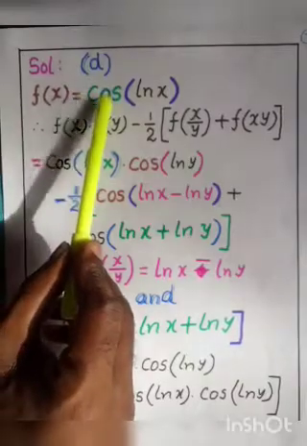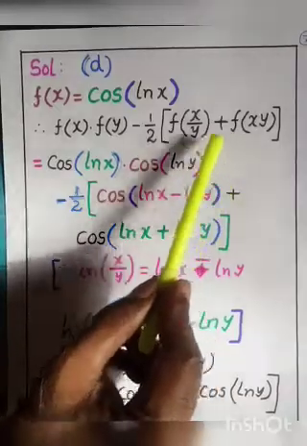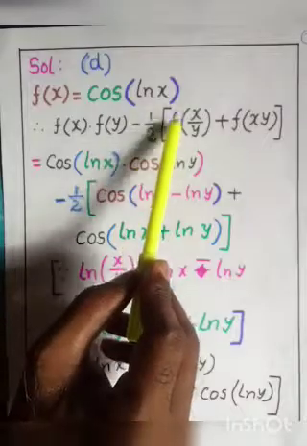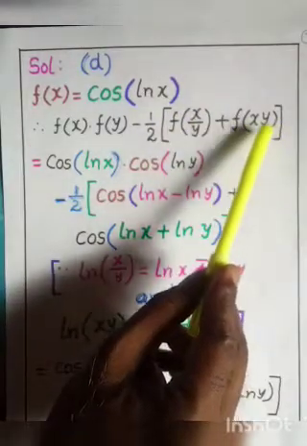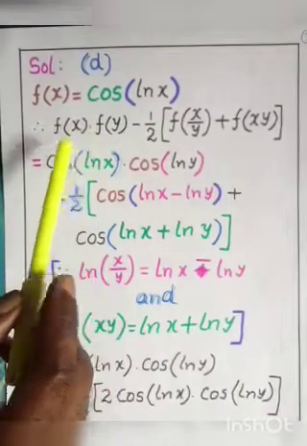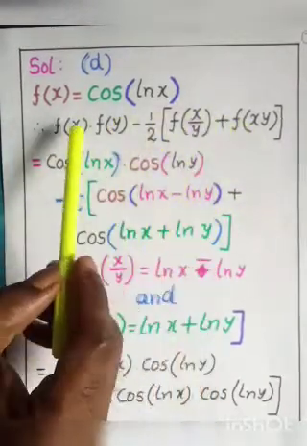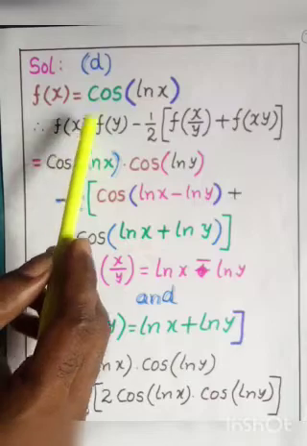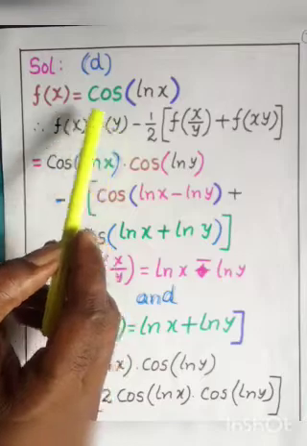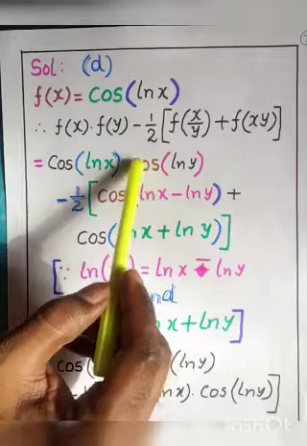f of x is equal to cos of log x. This is the given function. Now we have to find the value of f of x into f of y minus 1 by 2 of f of x by y plus f of x into y. Now let us substitute the given function in this expression. What is f of x? Cos of log x. We substituted here into f of y. If f of x is equal to cos of log x, what is f of y? Cos of log y. So we substituted.